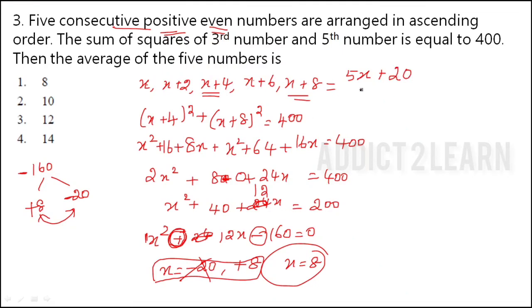So here 5 numbers are there, so divided by 5. When we cancel it by 5, we will get x plus 4. Here x is 8, so plus 4, so the answer is 12. Answer for this question is 12. We will move on to the next question.